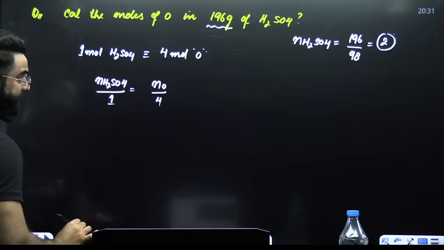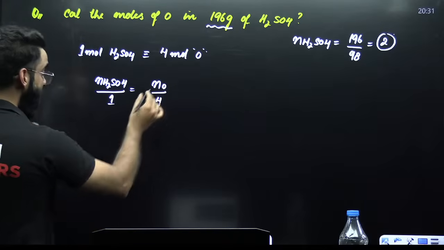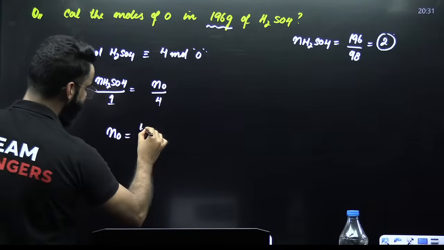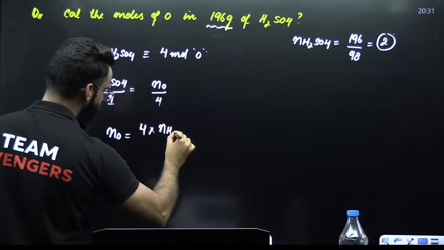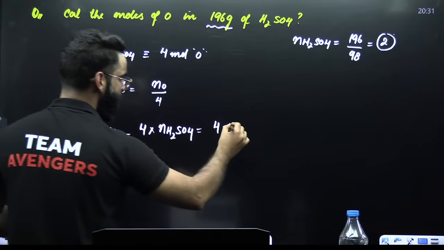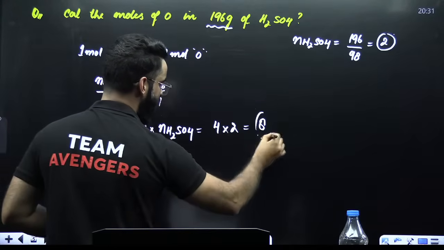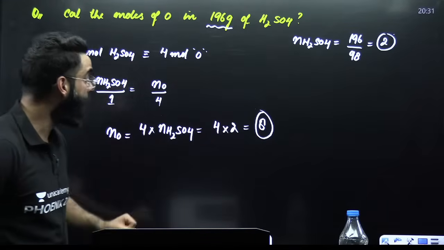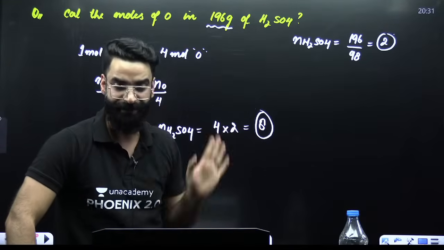Perfect. So my dear students, from this equation, you can calculate moles of O. Moles of O will be 4 times moles of H2SO4. So it's going to be 4 multiplied by the moles of H2SO4 we have already calculated. The value comes out to be 8. So you can say 8 moles of O are present in 196 grams of H2SO4.